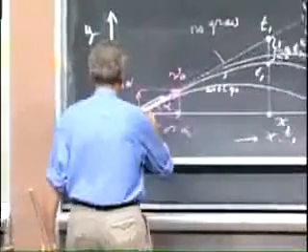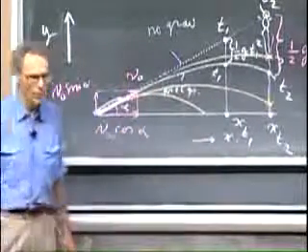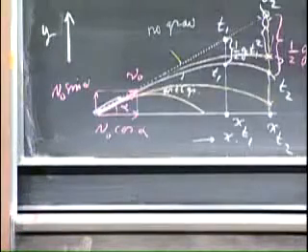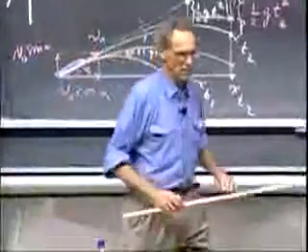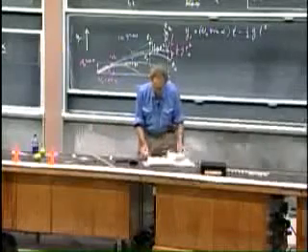However, if the speed is very low, so that it hits the ground before the monkey hits the ground, well, okay, then the monkey is safe. So the only thing that is very, very critical is alpha. It must be precisely aimed at the monkey. If that's not the case, then the monkey will be safe.